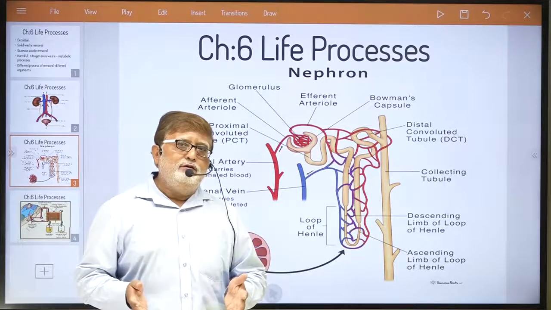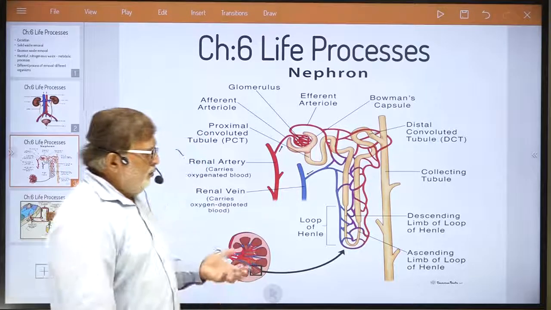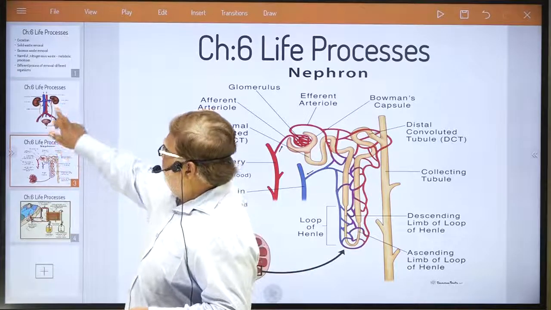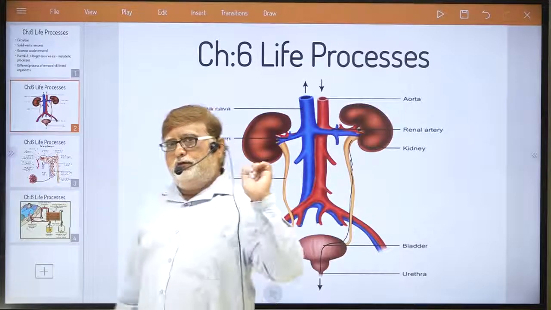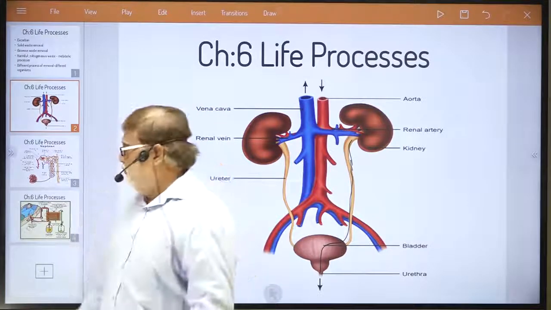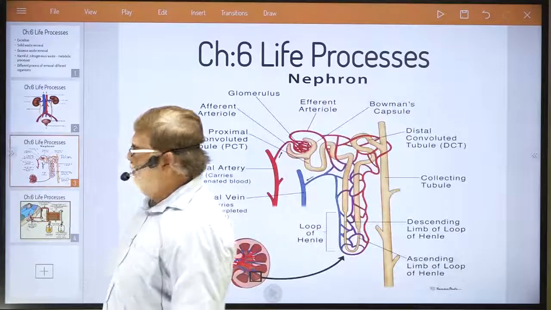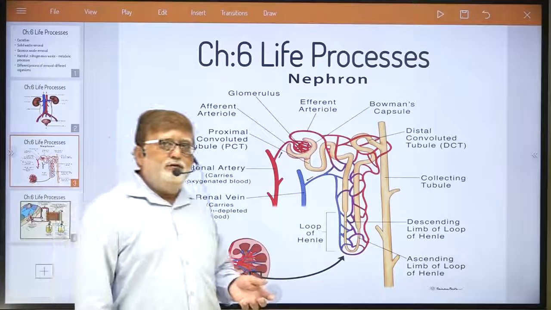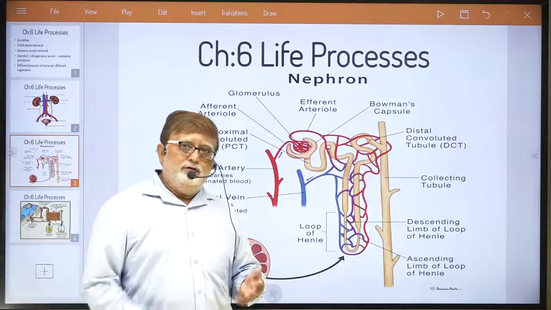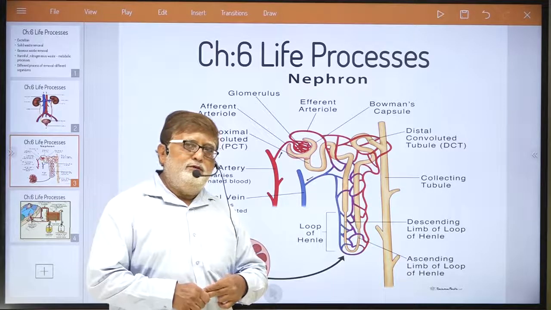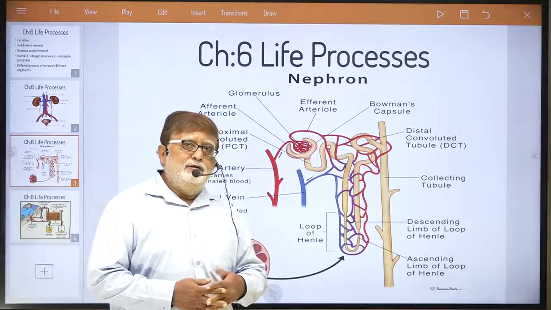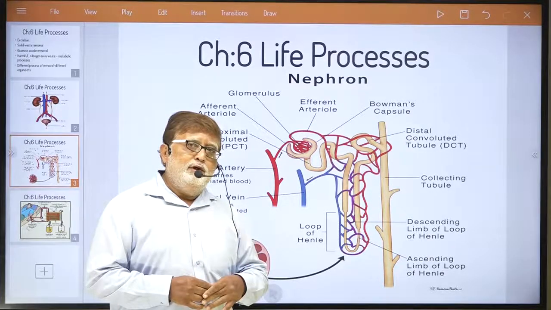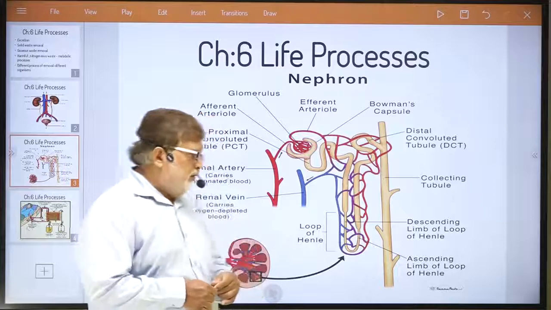In homework, dear student, you will be doing two topics. First, write a short note on the human excretory system. Second, draw the ultrastructure of the nephron and explain the process of urine formation. These two questions are also mentioned in our Sawal Hamara Jawab Tumhara section. So two short notes are to be written by you. You understood, okay?